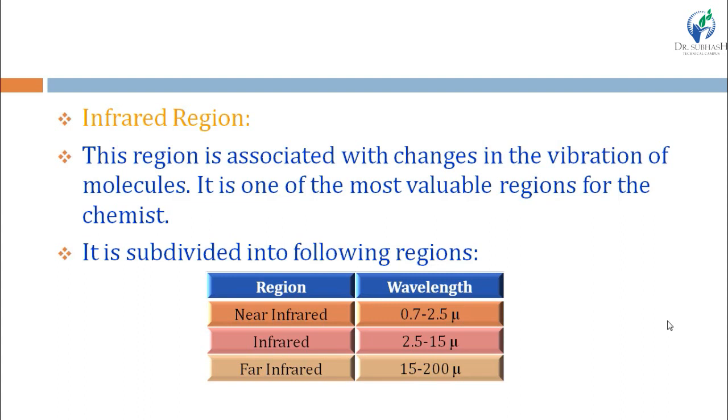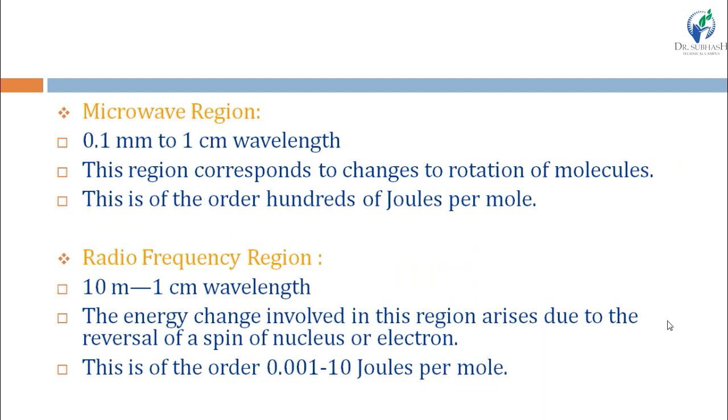Then the fourth region is the infrared region, means IR region, and this region is associated with changes in the vibration of molecules, and this is also subdivided into three regions: near IR, IR and far IR. Wavelength of near IR region is 0.7 to 2.5 micron, wavelength of IR region is 2.5 to 15 micron, and wavelength of far IR is 15 to 200 micron. Infrared region is associated with the vibration of the molecules. Then the microwave region is associated with the rotation of the molecules, and it ranges from 0.1 millimeter to 1 centimeter.